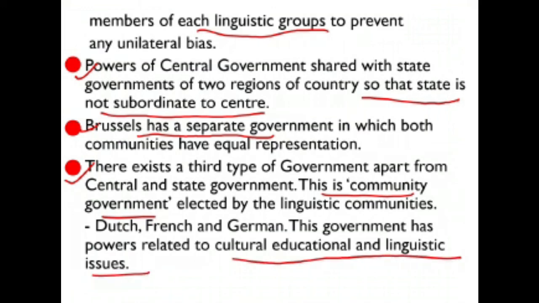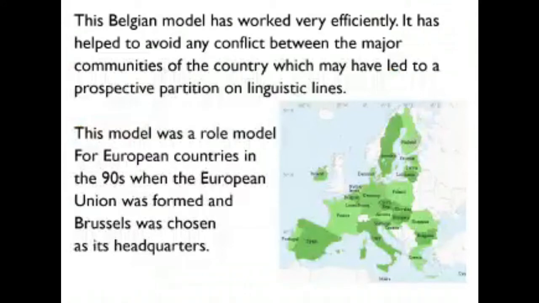So we can see that this Belgian model was quite unique, and it worked very efficiently. It helped to avoid conflict between the major communities of the country, which may have led to a prospective partition on linguistic lines.